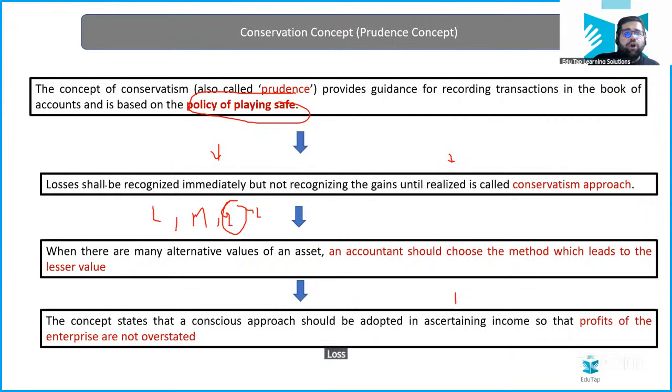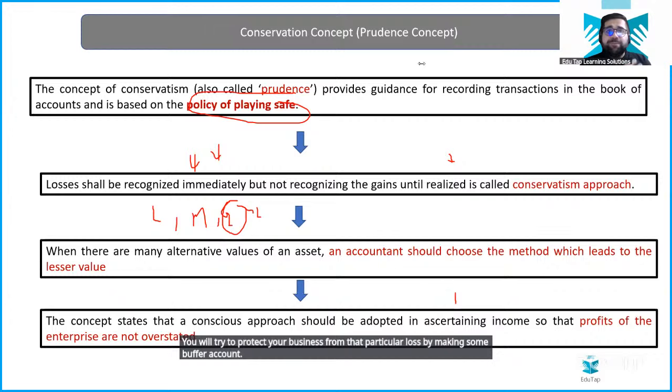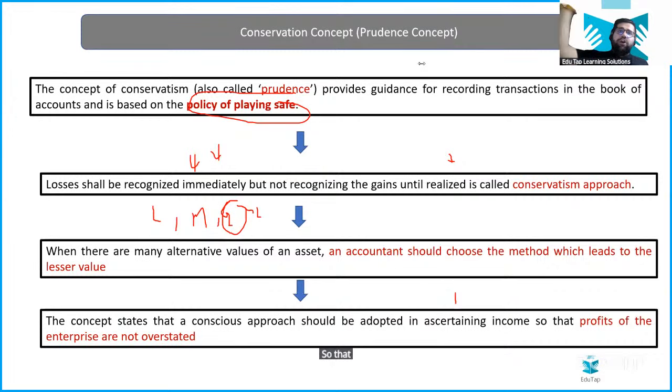Losses should be recognized immediately, but gains should not be recognized until and unless they are realized. This basically means if you are anticipating some loss to happen in future, you will make sure that you play safe today only. You will try to protect your business from that particular loss by making a buffer account or keeping some buffer in your system, so that if the loss happens, you can pull the money from the buffer and settle that loss, right? But if the profit is happening, then it's a good case. So let profit happen after 8 years, I will realize that profit then. That particular concept is being followed.